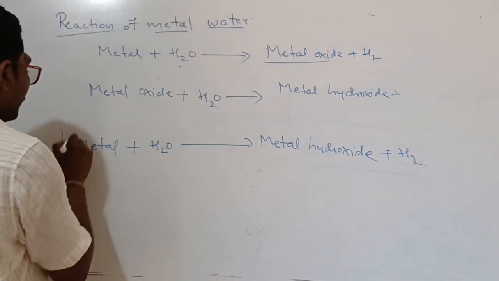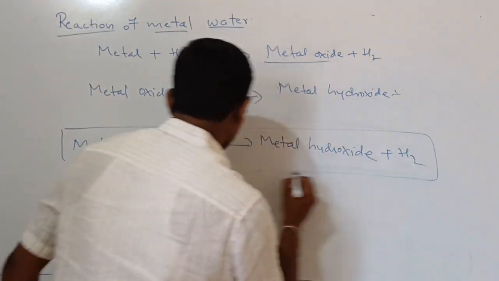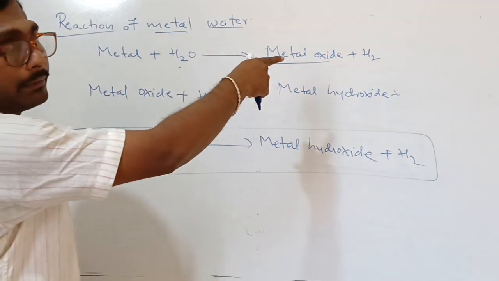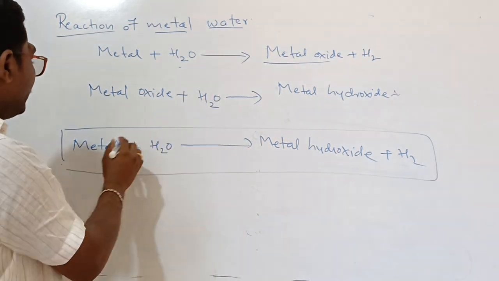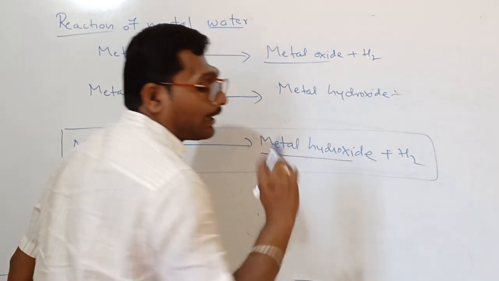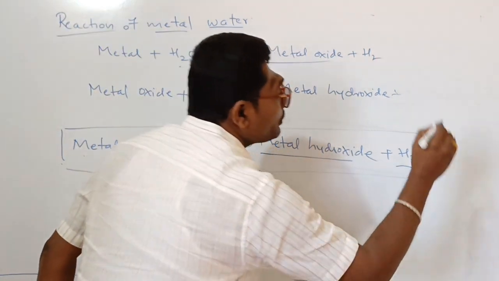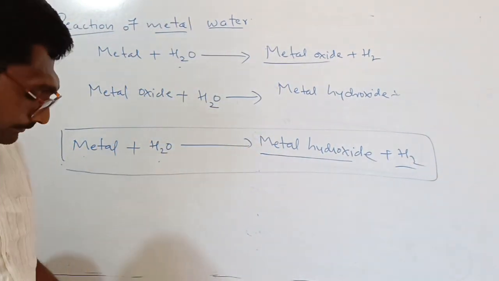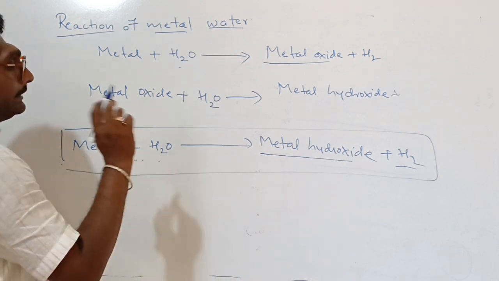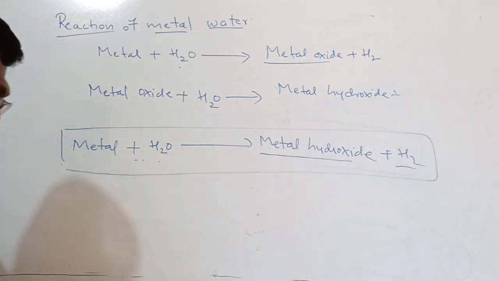This is the general equation you want to remember. These two steps take place in the formation of the metal hydroxide. Metal reacts with water to form metal hydroxide and H2 gas. Take a note down.